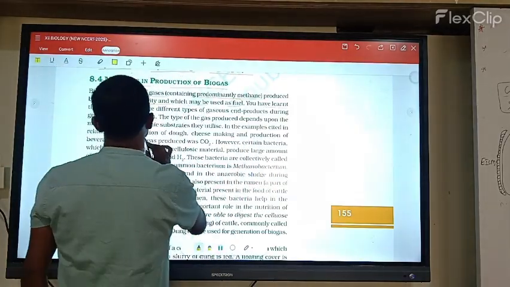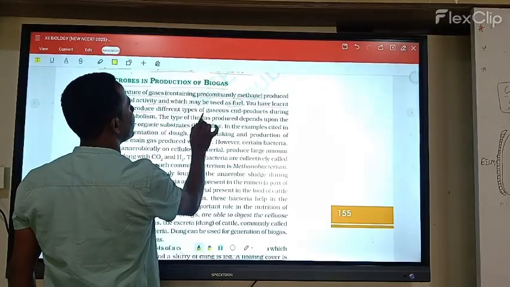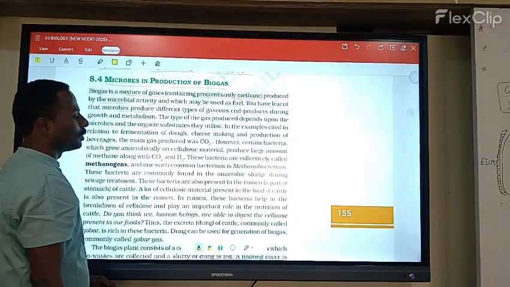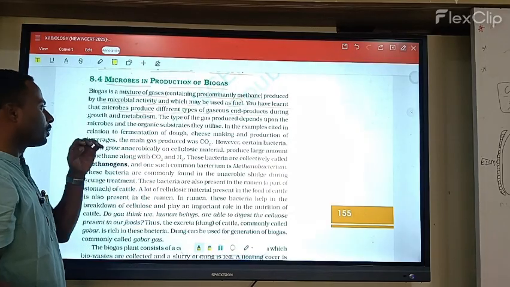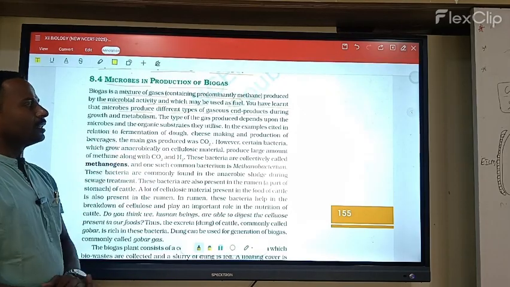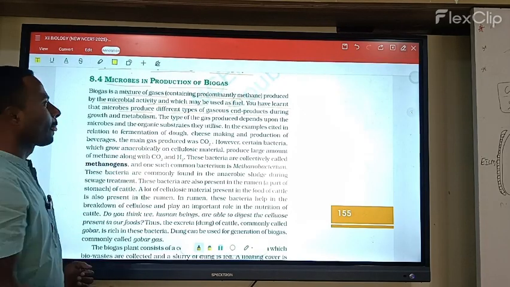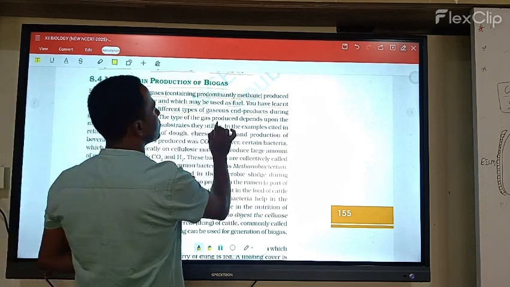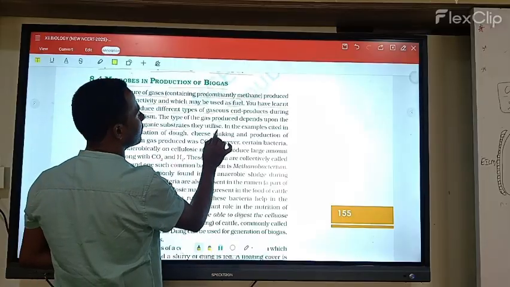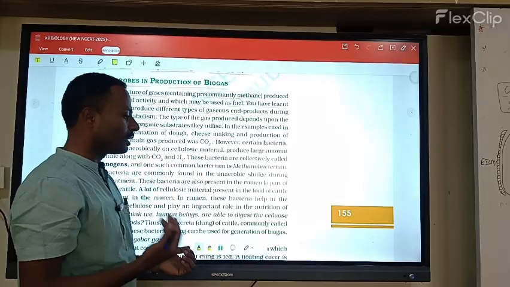You have learned that microbes produce different types of gaseous end products during growth and metabolism. The type of gas production depends on the microbes and the organic substance they utilize. So how do they enter the biogas?